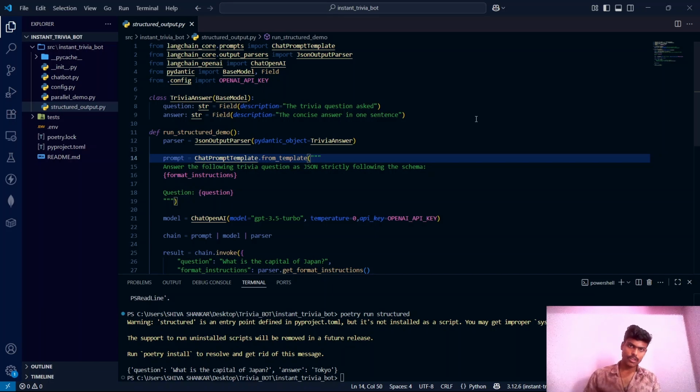So in just one episode, we went from what is LCEL to running a trivia bot in sync, async, parallel and structured. That's a lot of ground covered. And in the next episode, we are stepping up again. It's a big one. LangGraph. That's where we move from linear chains to multi-step decision making agents with actual memory and branching logic.